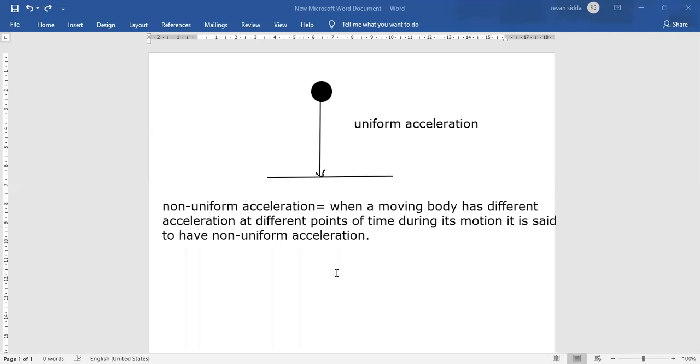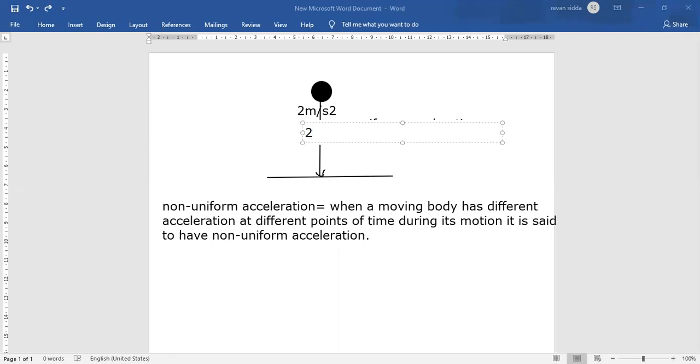Understood? Okay, then, sir, explain what acceleration is once again. Okay, I'll tell you. Suppose at this position you have 2 meters per second squared.